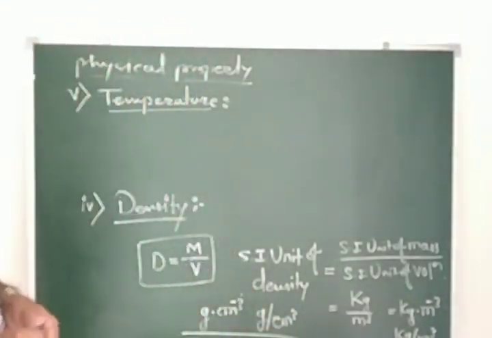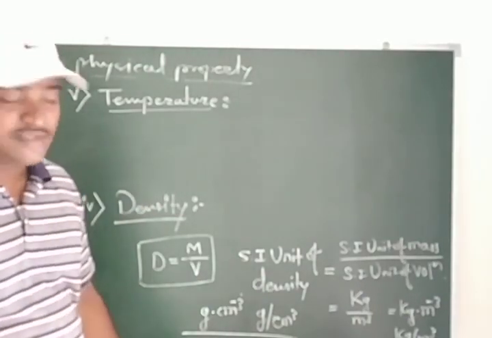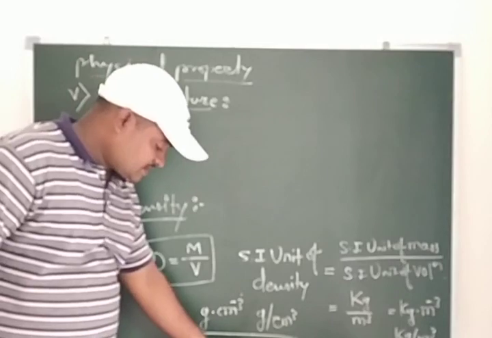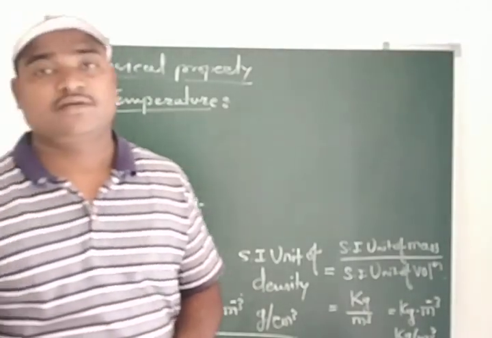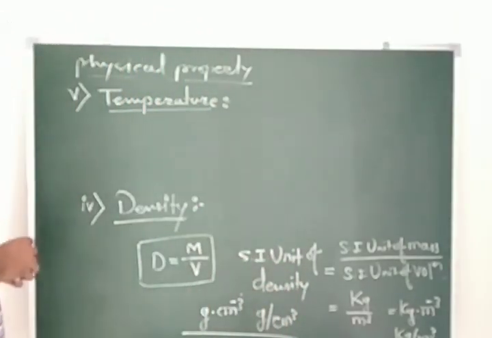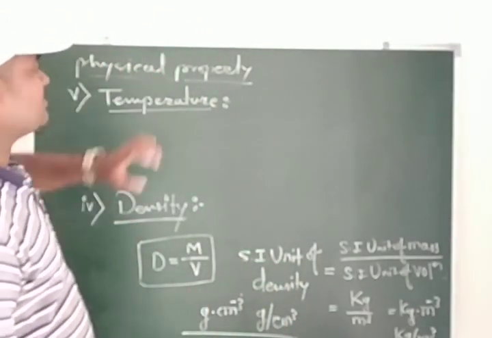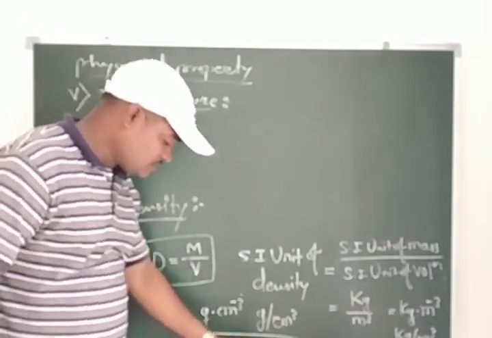So temperature plays an important role in chemistry. Temperature is a measure of the hotness or coldness of an object. Whether a body is in a cold or hot condition, we can decide with the measurement of temperature.